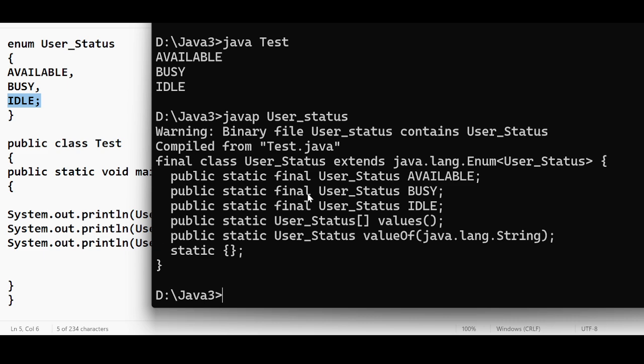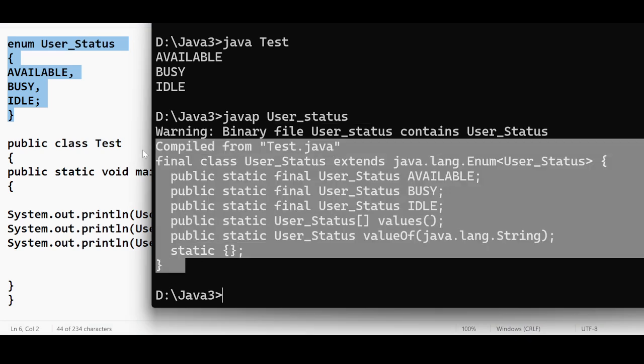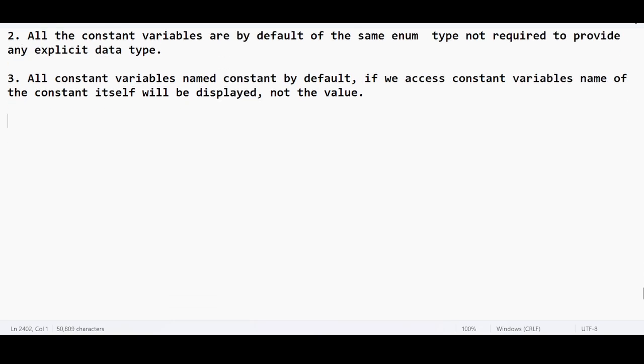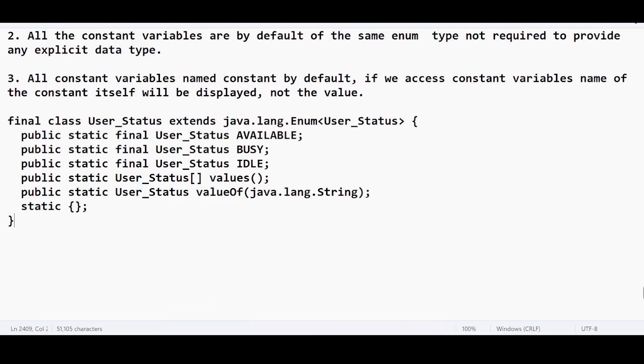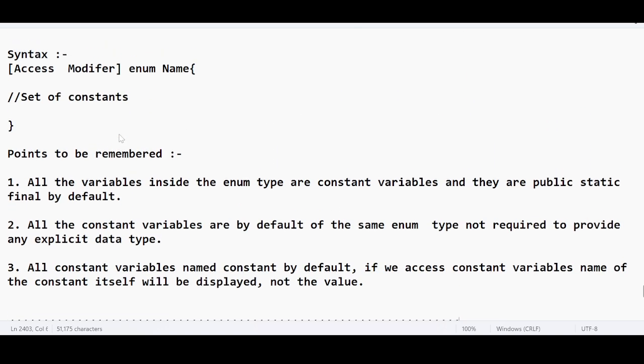Now look at this. We are going to get the internal details of this particular enum type. When you give the javap command followed by the enum name, you will get the internal compilation details: how the compiler is going to convert this enum class. This is the internal conversion, compiled from test.java. Look at this code.